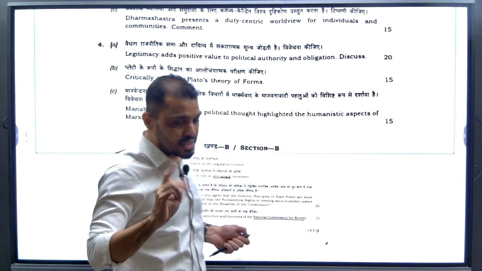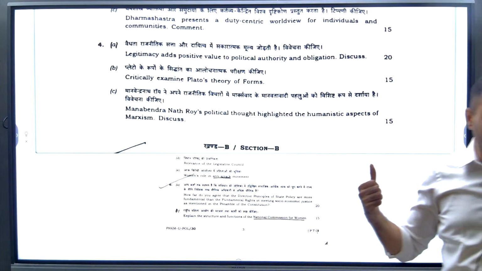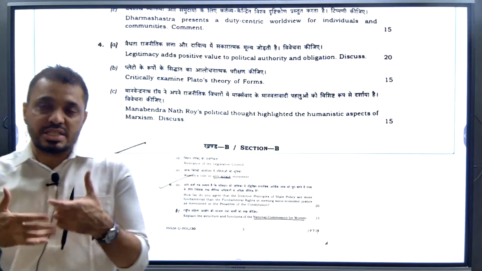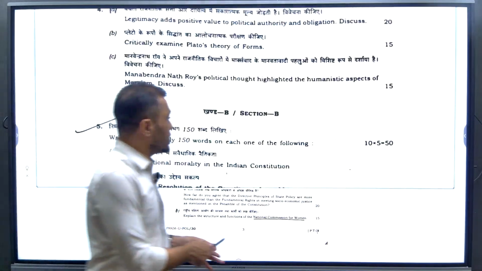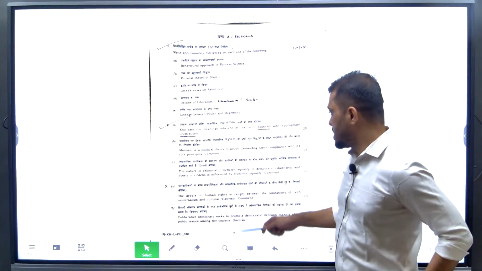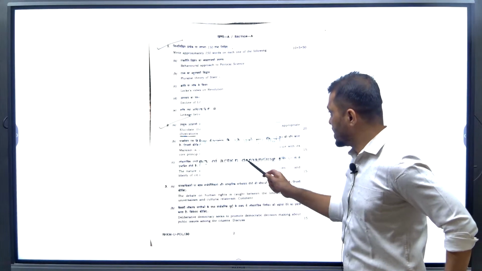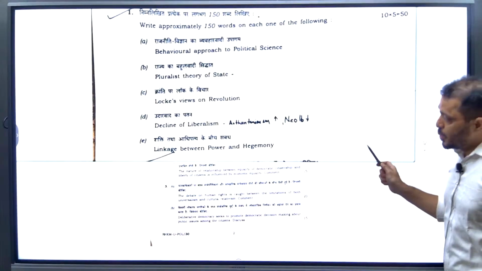So what I suggest is, from Monday, tomorrow onwards, we will start legitimacy: how the state is legitimate and all these things. From legitimacy also, they ask one question. If that chapter is done, you will easily answer this question as well. The linkage between power and hegemony we'll discuss in tomorrow's class.